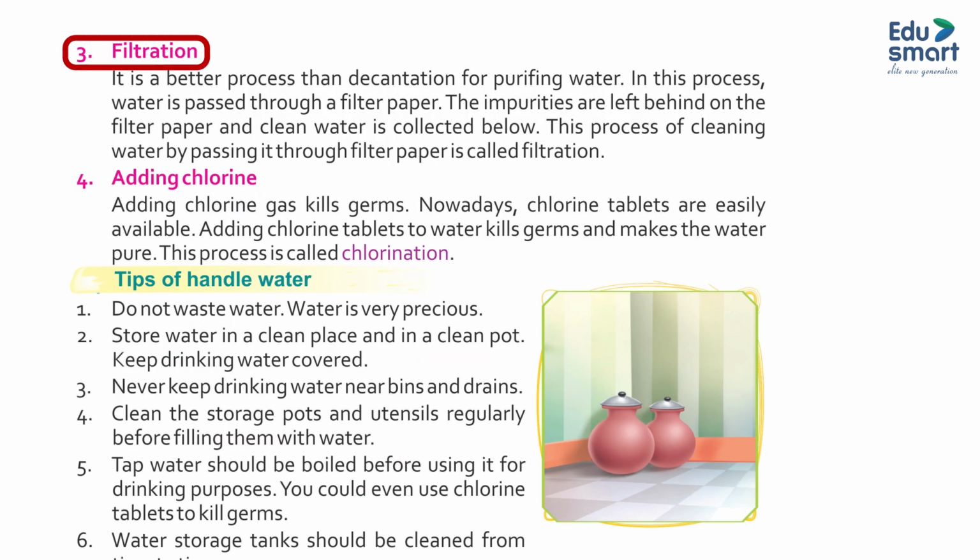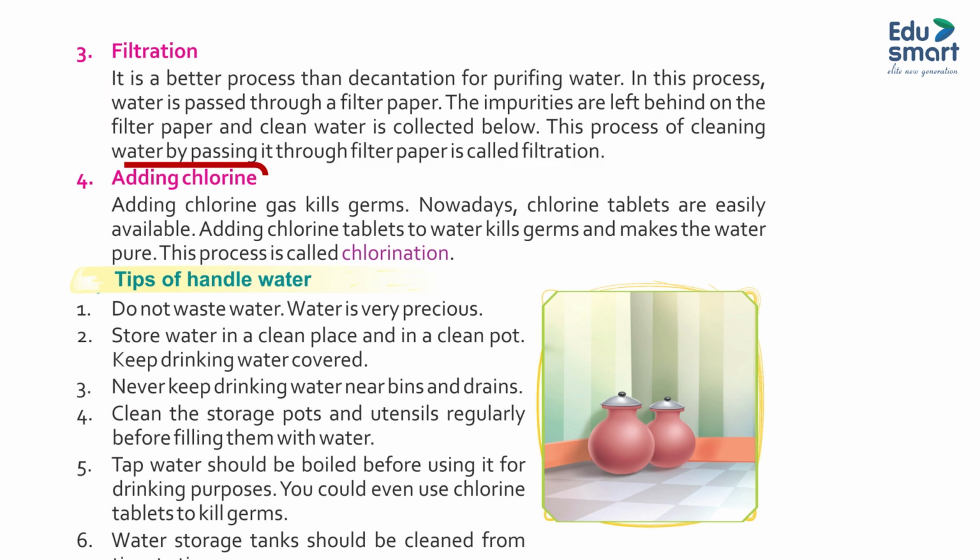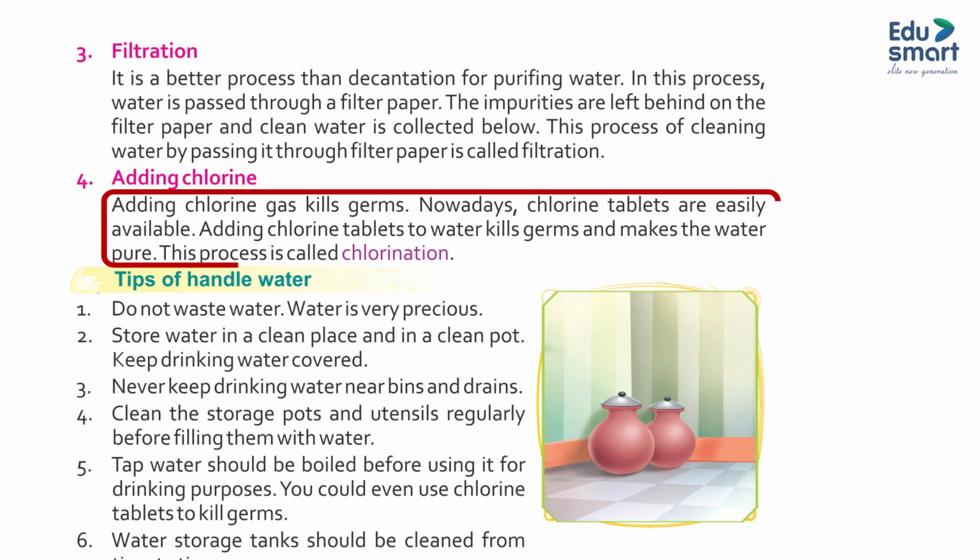3. Filtration. It is a better process than decantation for purifying water. In this process, water is passed through a filter paper. The impurities are left behind on the filter paper and clean water is collected below. This process of cleaning water by passing it through filter paper is called filtration. 4. Adding chlorine. Adding chlorine gas kills germs. Nowadays, chlorine tablets are usually available. Adding a chlorine tablet to water kills germs and makes the water pure. This process is called chlorination.